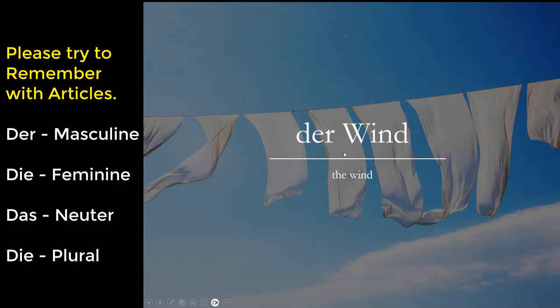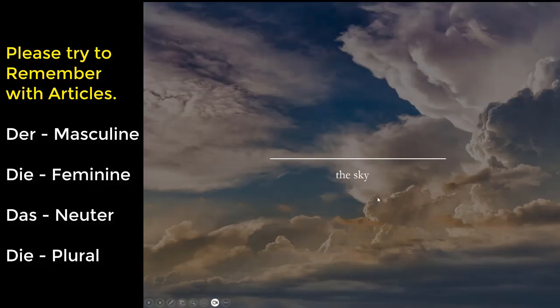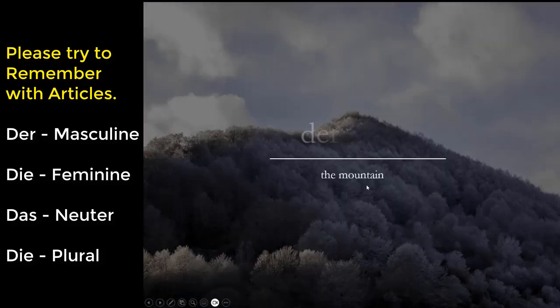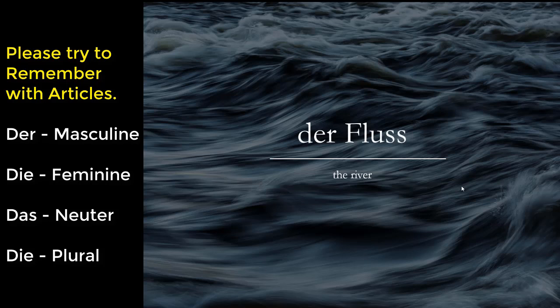Der Wind, the wind. Der Himmel, the sky. Der Berg, the mountain. Der Fluss, the river.